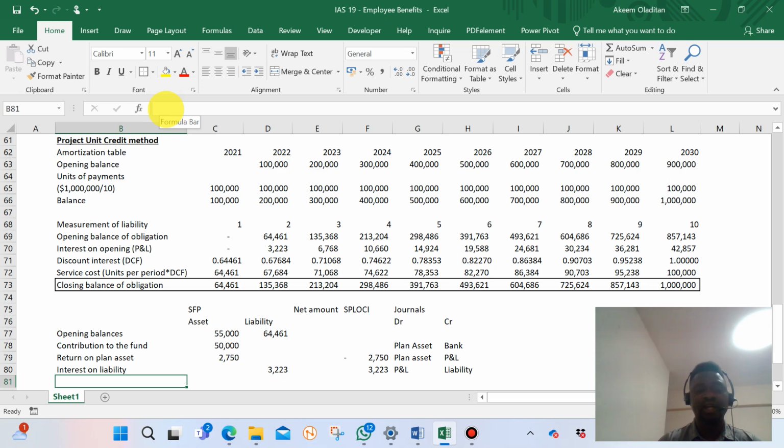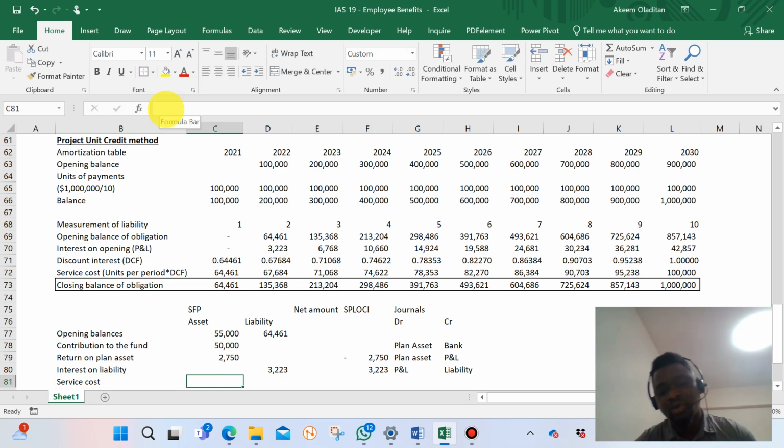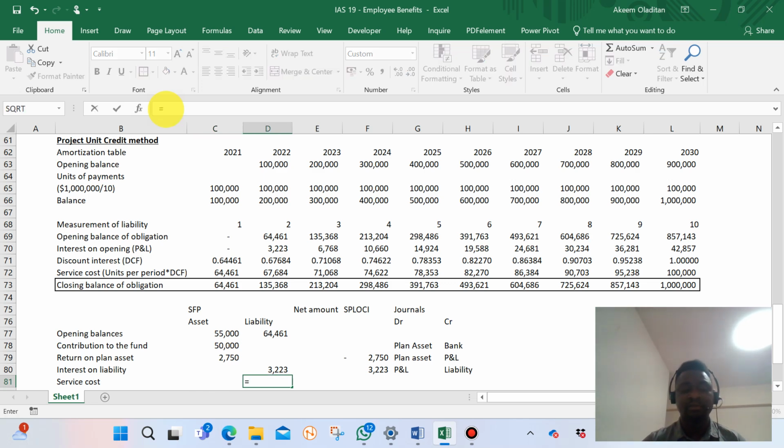The next thing to look at is what is the service cost. Service cost is what we charge to our profit and loss account. So we charge it because we will use it to increase our liability. So what's the service cost here? Our service cost for the year, which is the current year service cost, is 64,000.